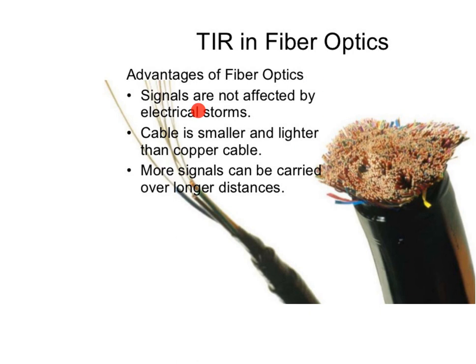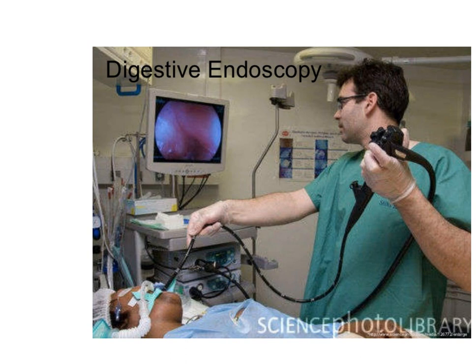Then what are the advantages of optical fiber? First, signals are not affected by electrical storms. Second, the cable is smaller and lighter than copper cable. And third, more signals can be carried over longer distances. Then, what are the applications of optical fiber? It is used for the digestive endoscope.